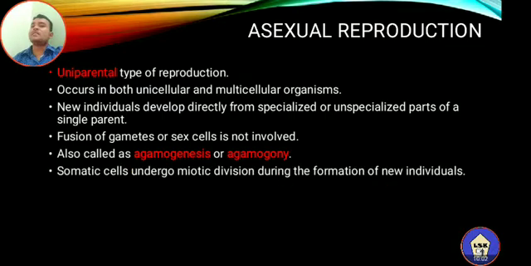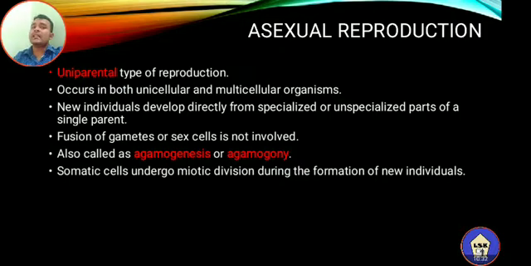In asexual reproduction, the somatic cells undergo mitotic division. This is very important. During asexual reproduction, various types of cell division take place, but the major type of cell division that occurs at the time of formation of a new individual is mitotic division.